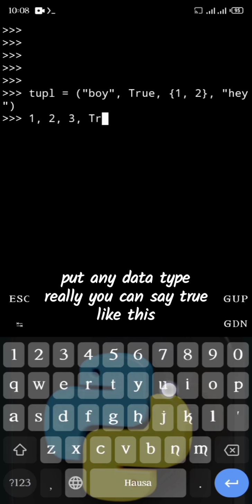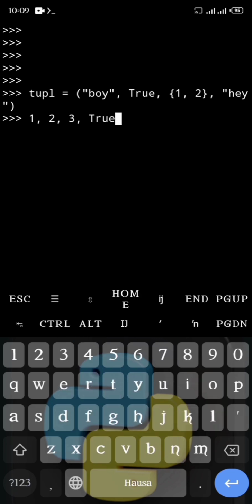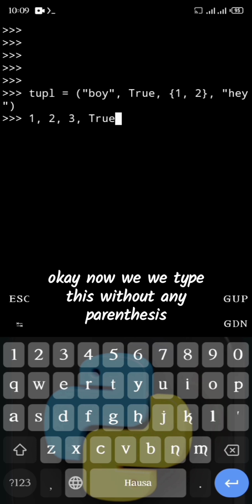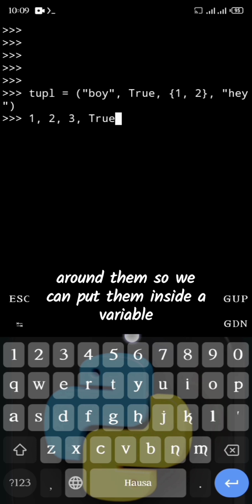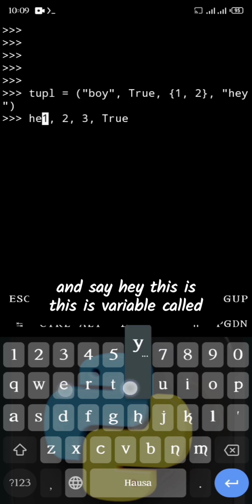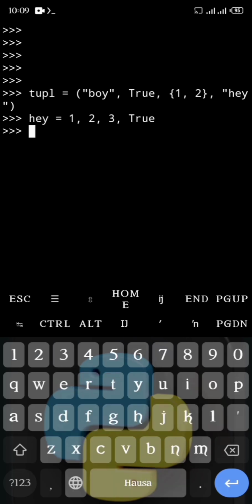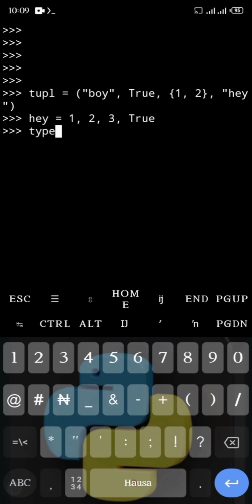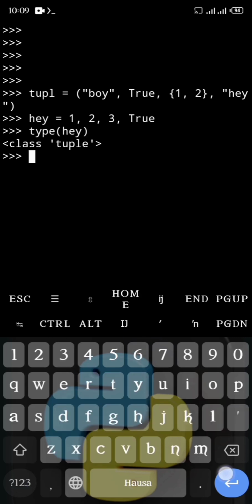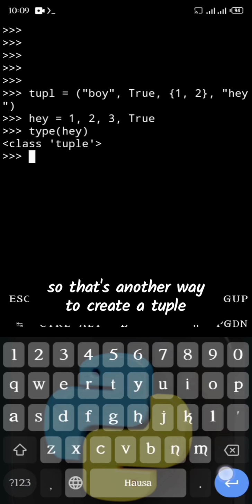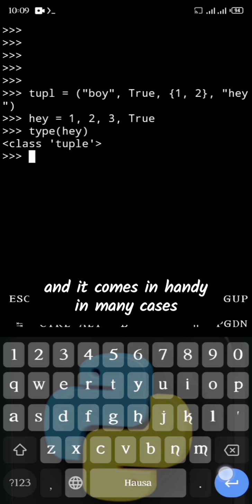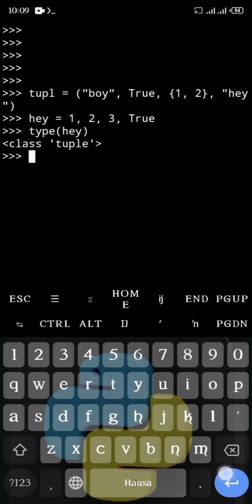You can say true like this. Now we typed this without any parentheses around them, so we can put them inside a variable called hey. If we check the type of this hey variable, what do you know? We have a tuple. So we can say type of hey. Right, we have a tuple. So that's another way to create a tuple, and it comes in handy in many cases.